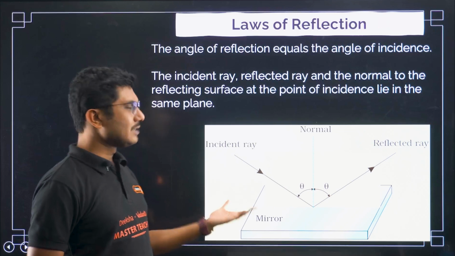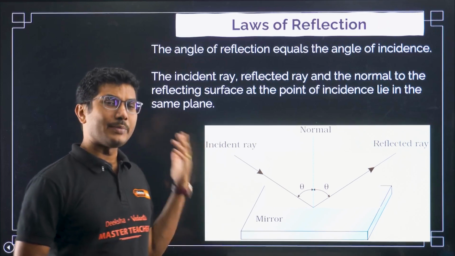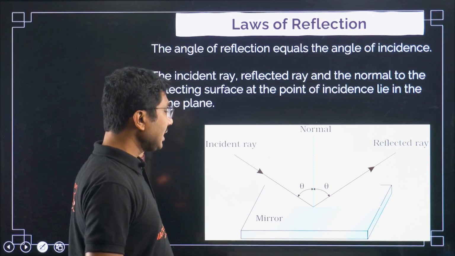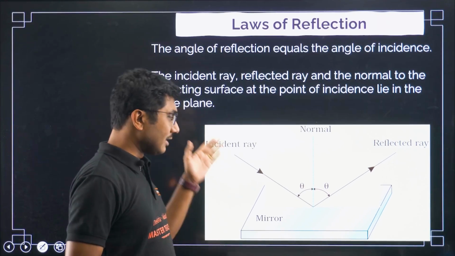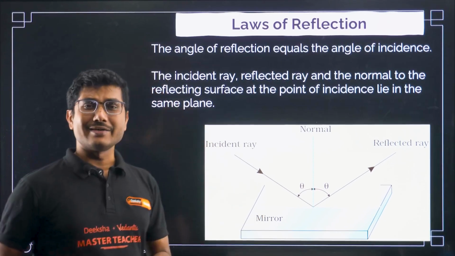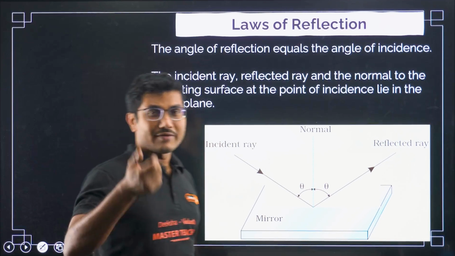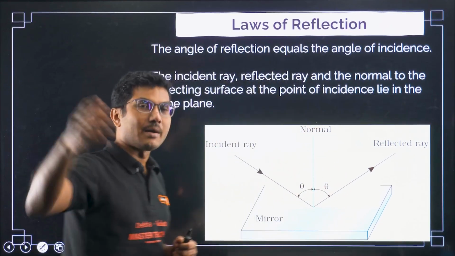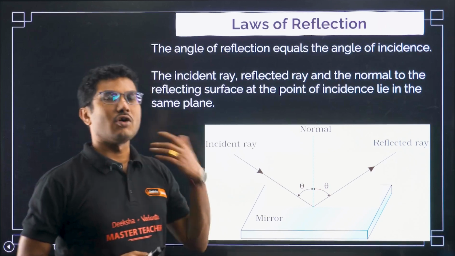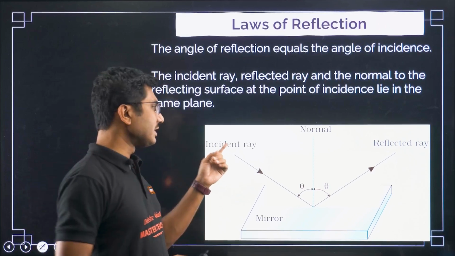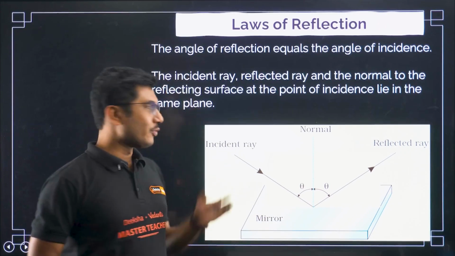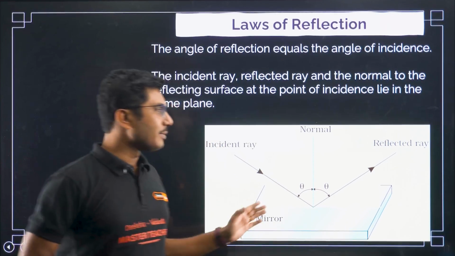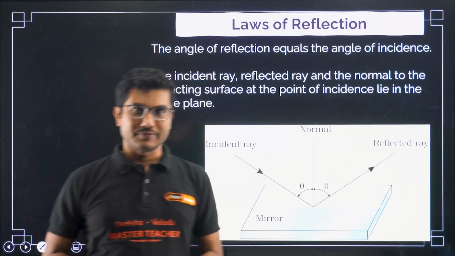Right? But it is more common for electromagnetic waves, and it is common for mechanical waves also to some extent. Now, incident light ray means when you have a torch in your hand and you light it up, whatever light is coming out of that torch is called the incident ray, because it is falling on something. So when light falls on a surface, it gets reflected by the surface.